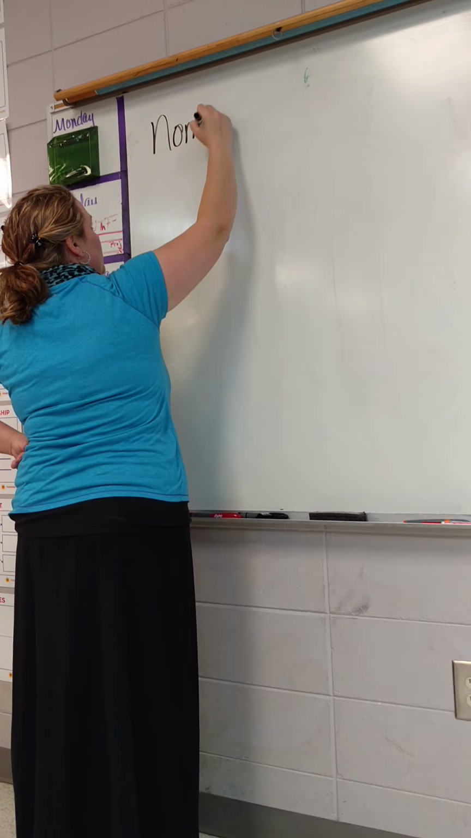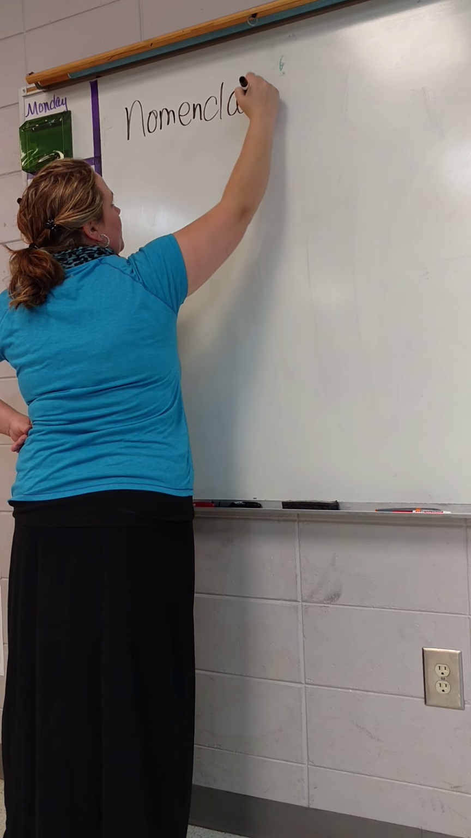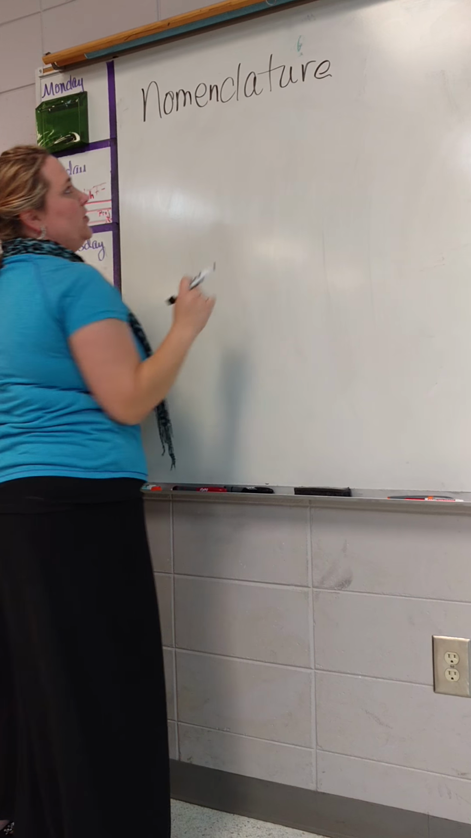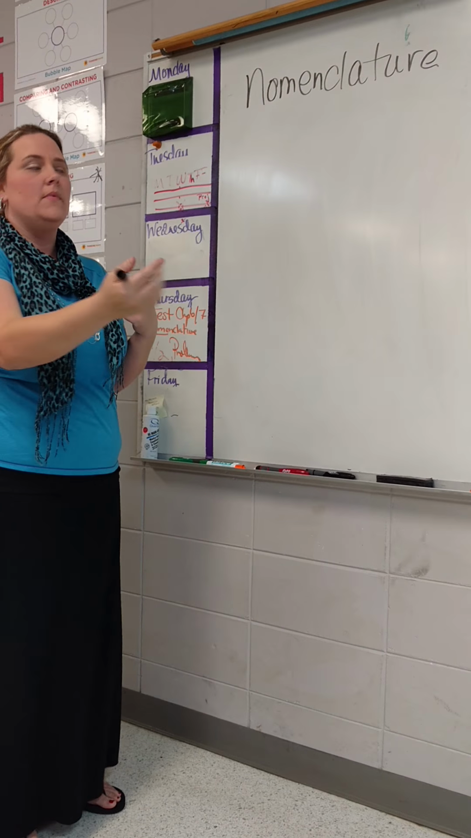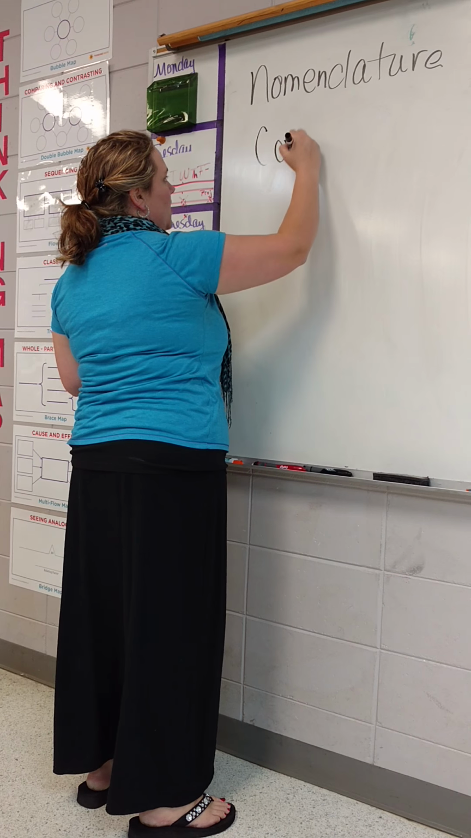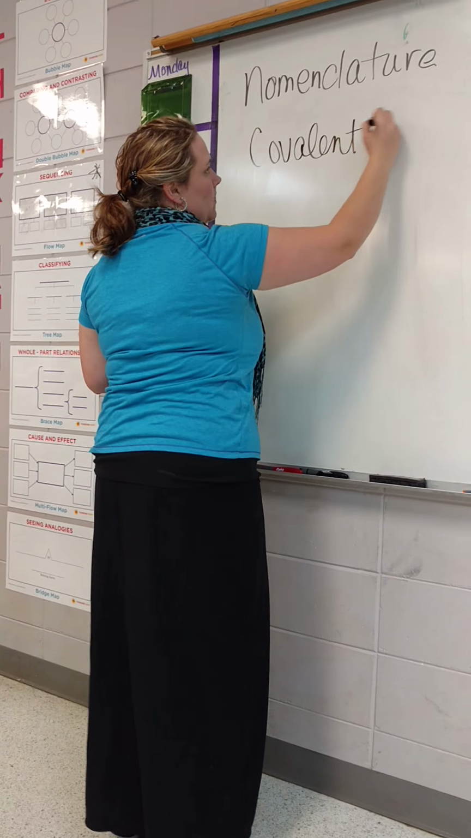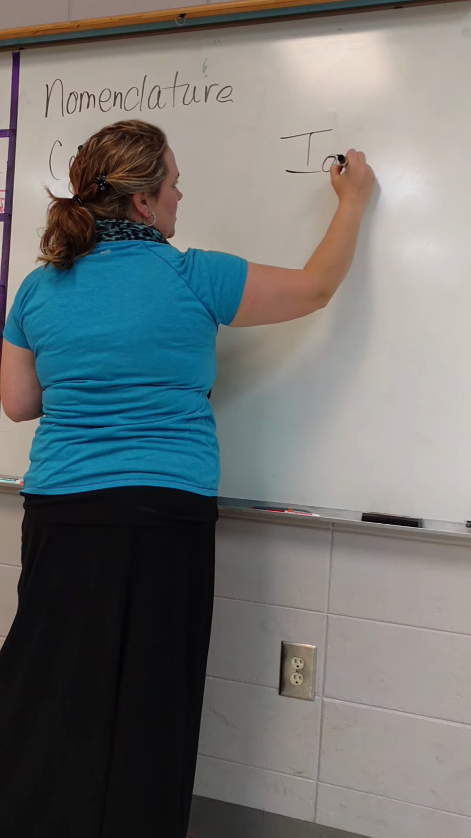Like nomenclature, okay? We have two different things that we can name them as. They're either covalent or ionic. So we have covalent bonds or we have ionic bonds.